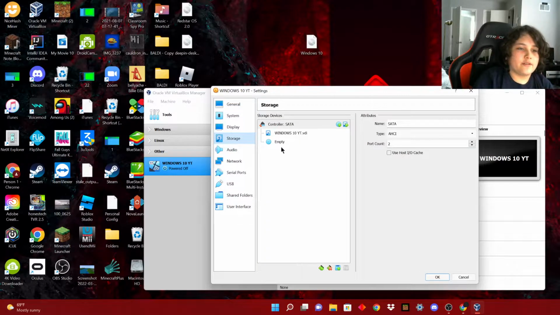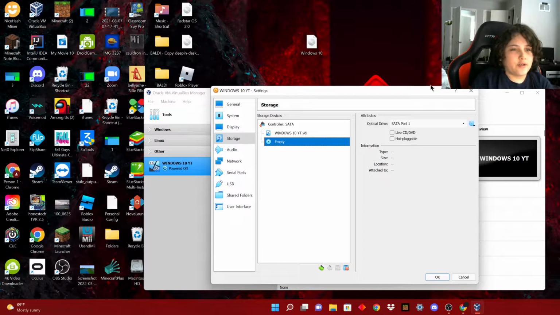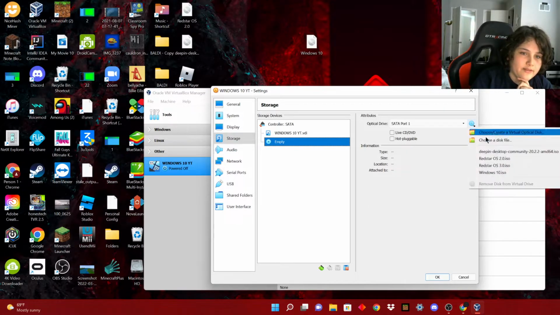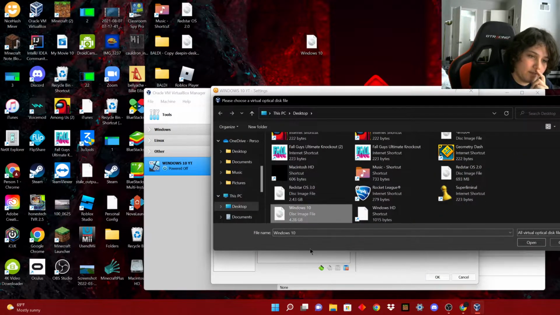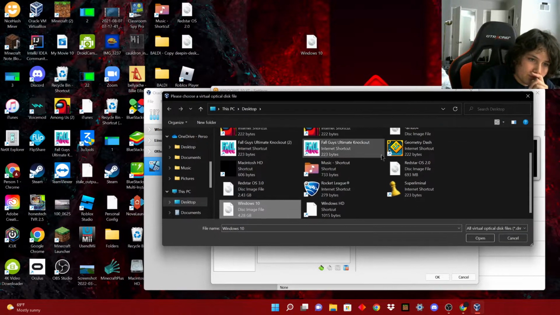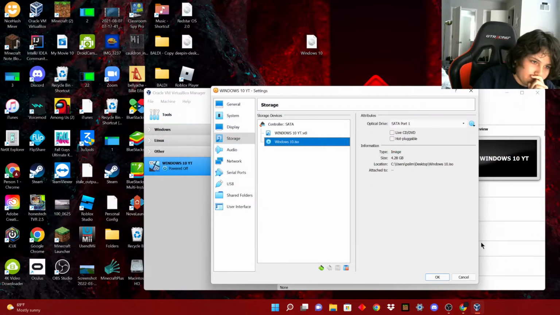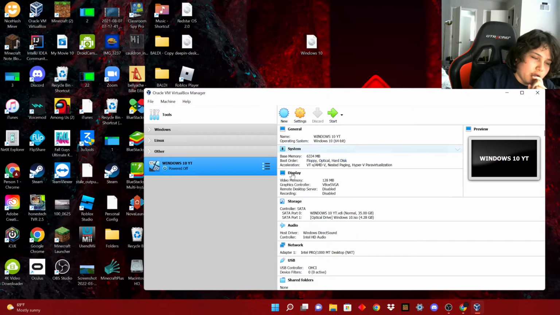So you need to insert the ISO file. To the virtual machine, it appears that it's a Windows 10 bootable disk. So we press choose a disk file, find the disk image that you had before, the one up here, and you press open. It should be right here, Windows 10 ISO. Now, you power on.